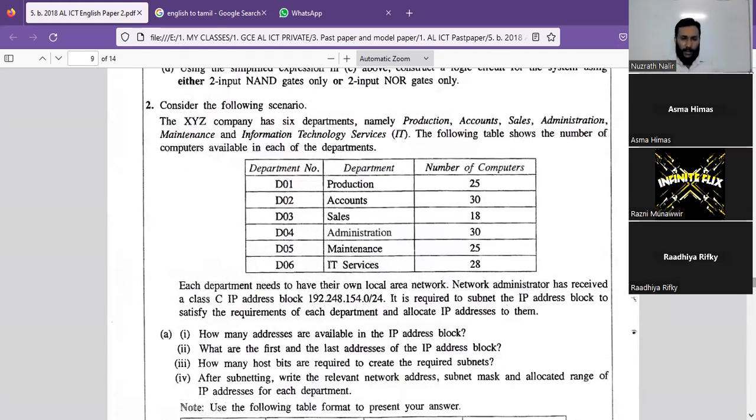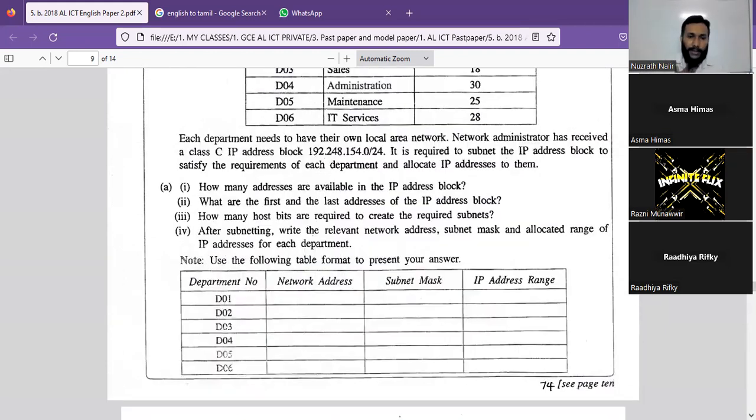So the company name is XYZ Company, which has 6 departments: production, accounts, sales, administration, maintenance, and IT. The following table shows the number of computers available in each department, and each department needs its own local area network. The administrator has received a Class C IP address block, and that number is 192.248.154.0.